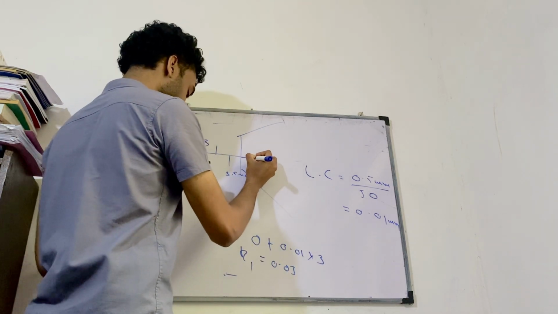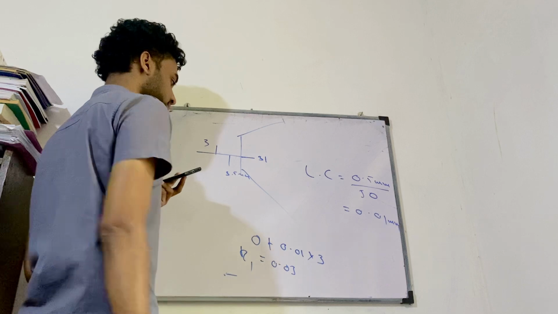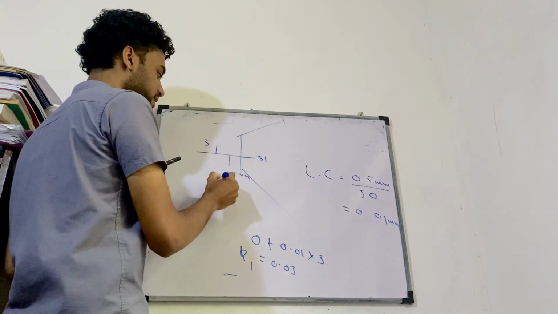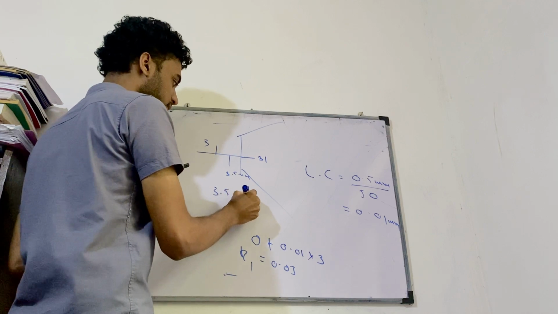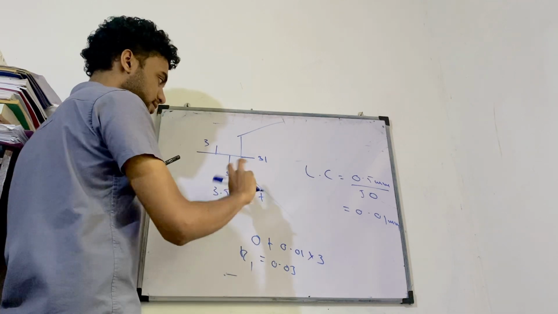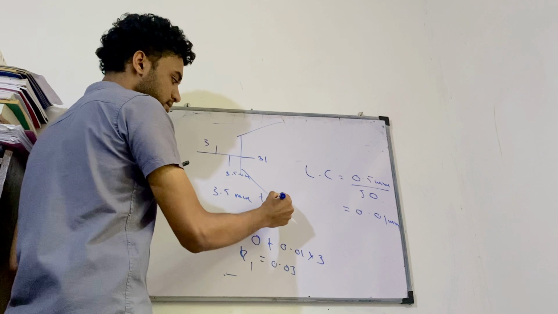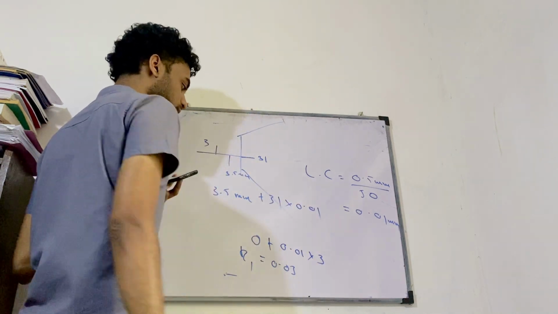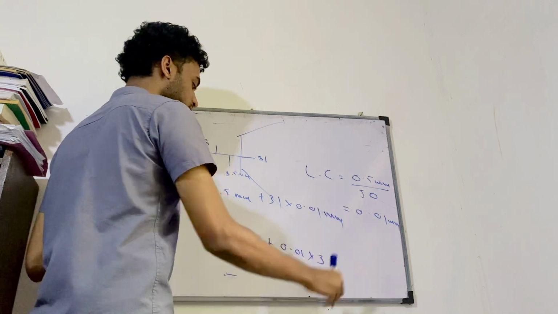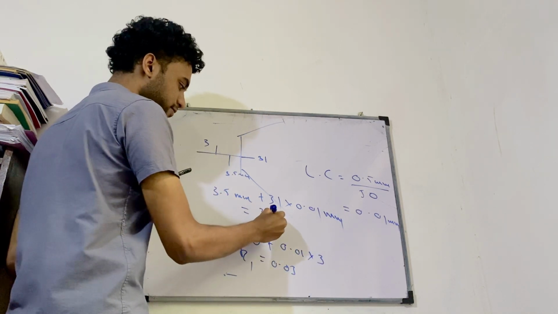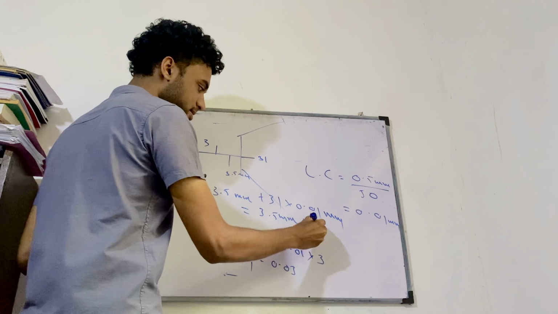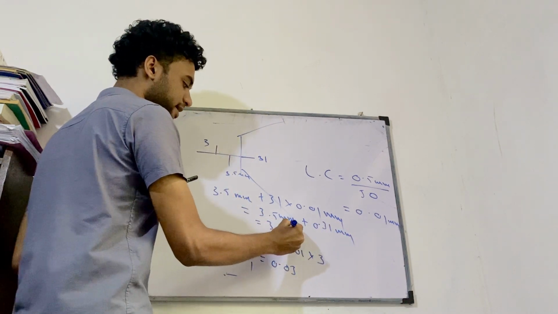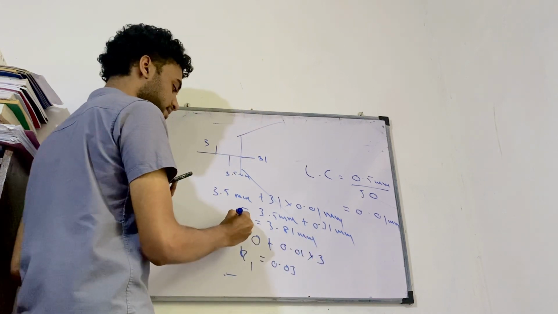The coinciding division here is 31. First I take the main scale reading, which is 3.5 millimeters, and add the circular scale reading, which is the number of divisions multiplied by the least count, 0.01 millimeters. So 3.5 millimeters plus 0.31 millimeters gives me 3.81 millimeters as the final reading, R3.